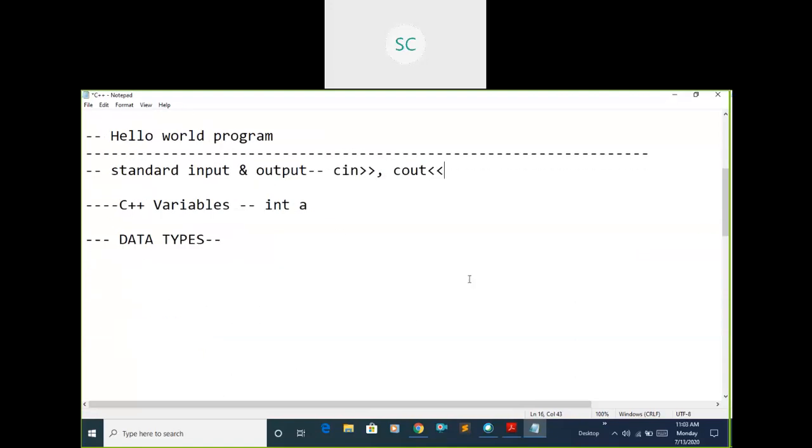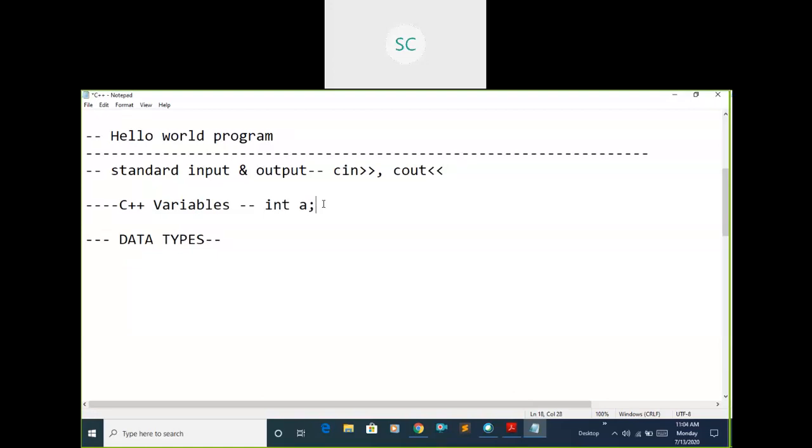Then we have seen the variables concept, how we are going to declare a variable. This is the way: the type, which type of variable you are going to create, you need to mention first, then the variable name. This is the syntax to create a variable. Once you declare a variable, some memory will be allocated in the RAM, and that memory you can use in your program.